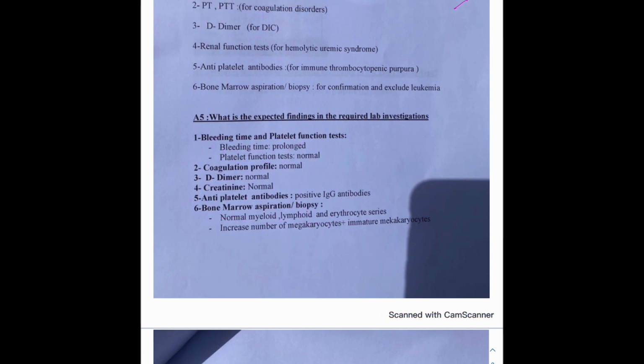So normal myeloid, lymphoid, and erythrocyte series, with an increased number of megakaryocytes and immature megakaryocytes. Why do we have an increased number of megakaryocytes in the bone marrow? Because we have a decrease in the platelet number in the peripheral blood. So the bone marrow produces many megakaryocytes to compensate for the decrease in platelets.